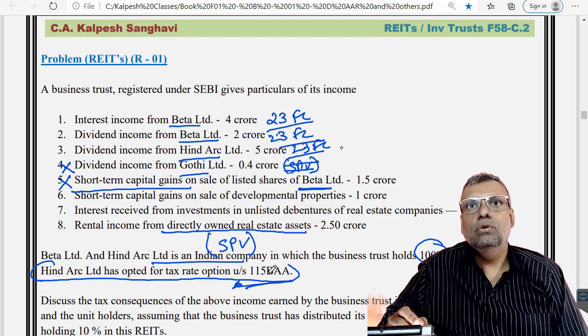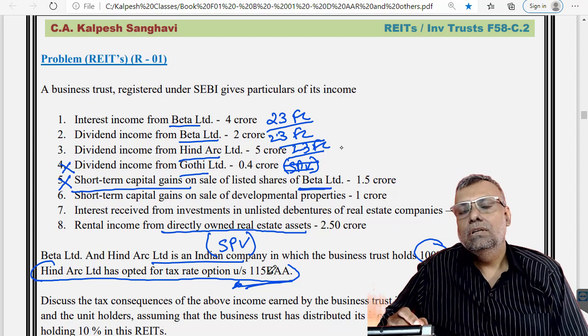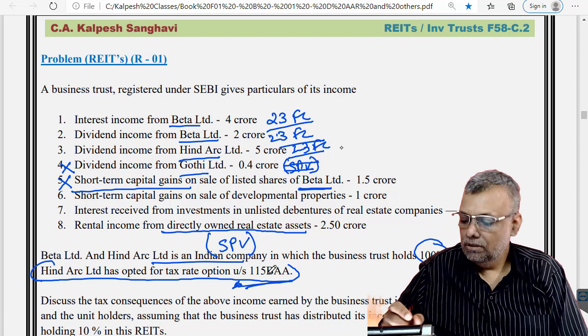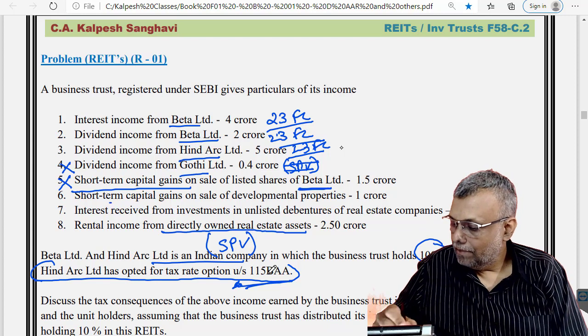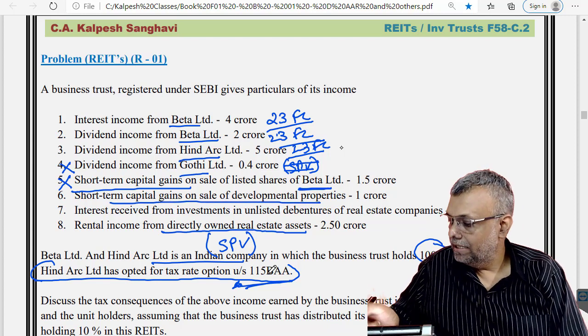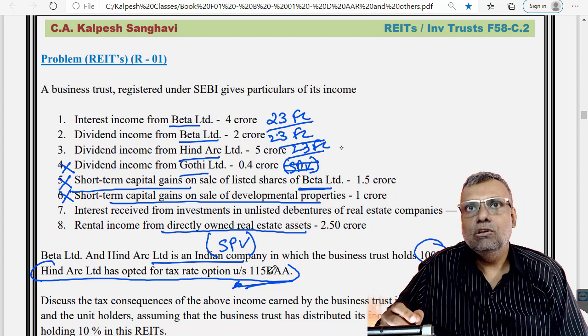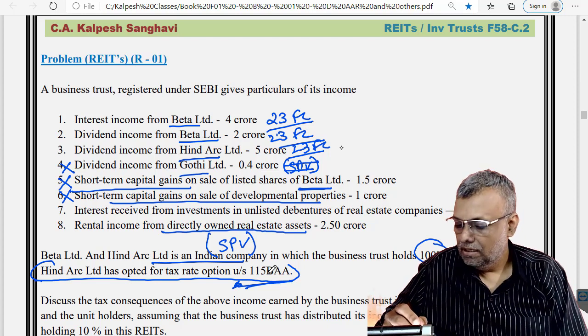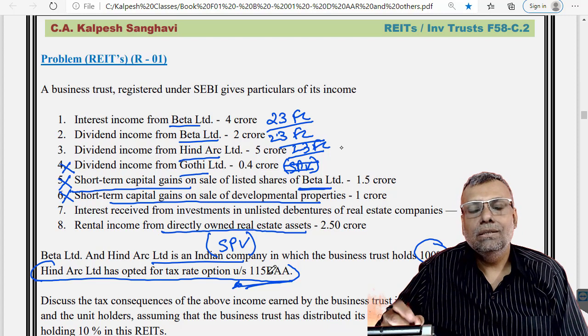Okay, so the business trust will not get this particular exemption. Short term capital gains on the sale of development properties, this is also not specified for the purpose of exemption in the hands of the business trust. That means this will not be exempt, invariably it will be taxable in the hands of the business trust.